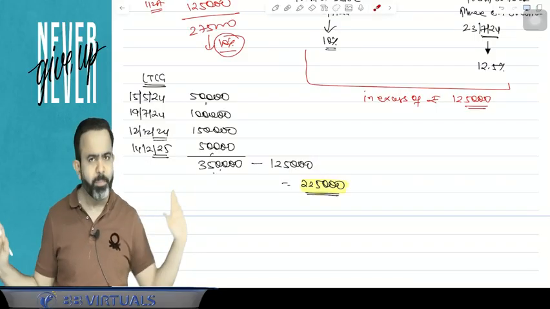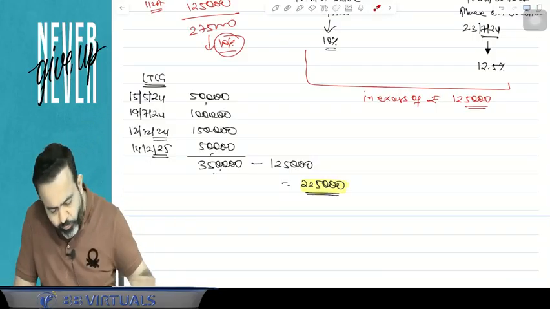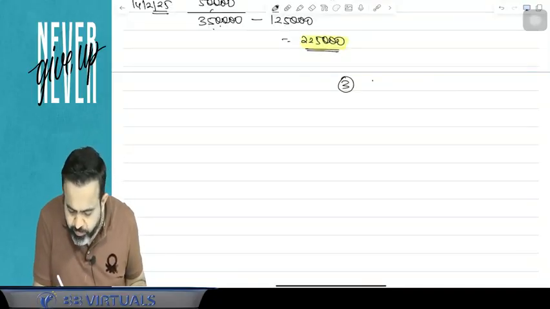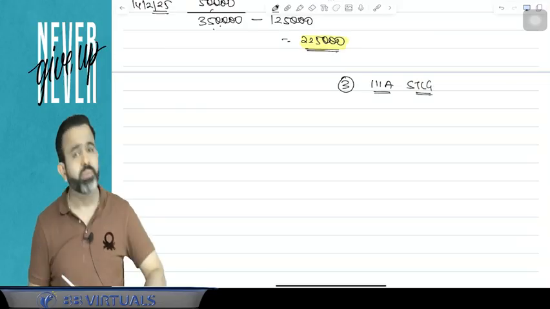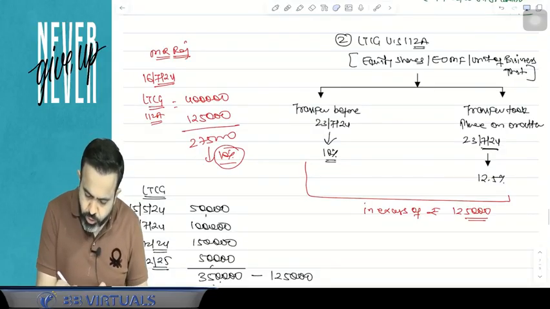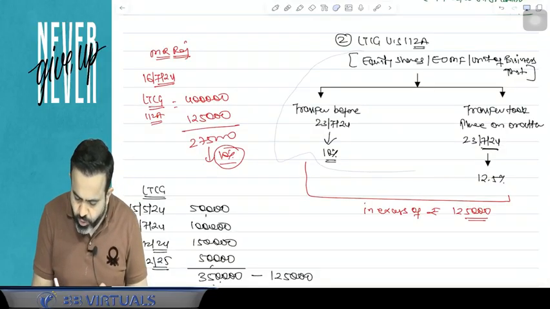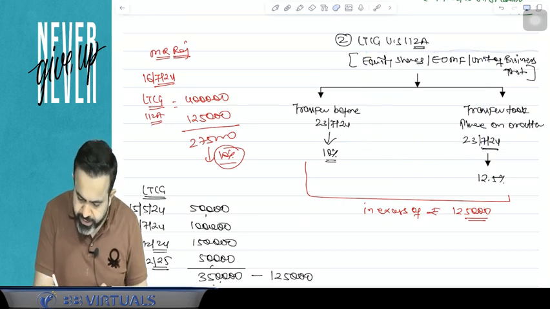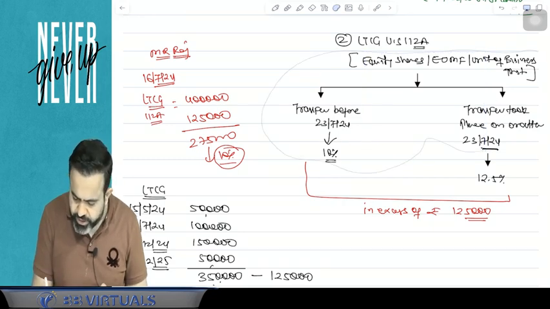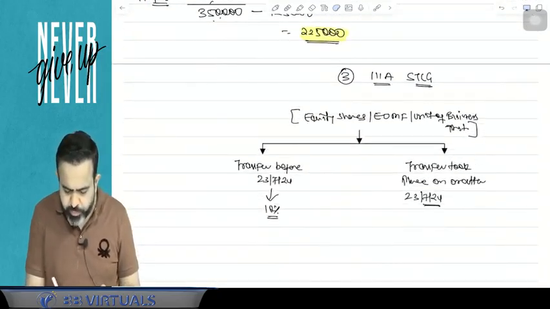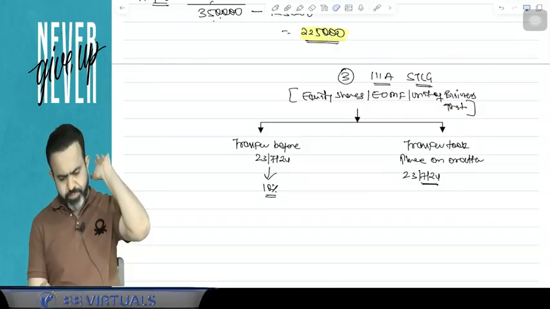Now guys, one more special rate section is section 111A, and 111A is related to short-term capital gain. Guys, if there is a short-term capital gain on equity shares, equity oriented mutual fund units or units of business trust, then how is it taxable?